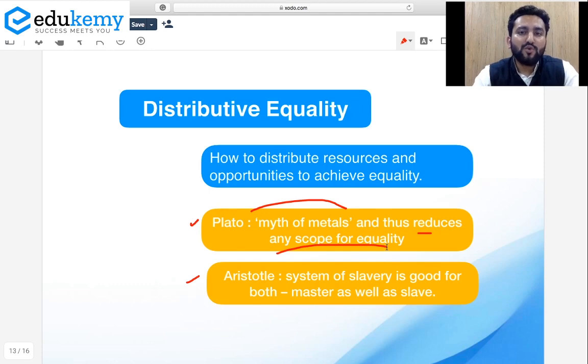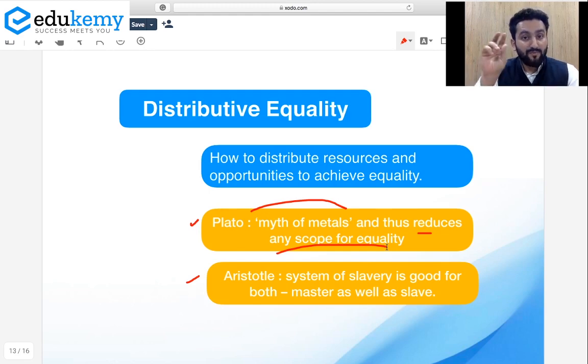In the times of Plato, when you read Plato's concept of justice, we are not going to discuss the concept of justice here, but I want to bring that perspective here so that you can understand this point in a better manner. So Plato was saying justice in a society will prevail only when it is functional justice, functional specialization.